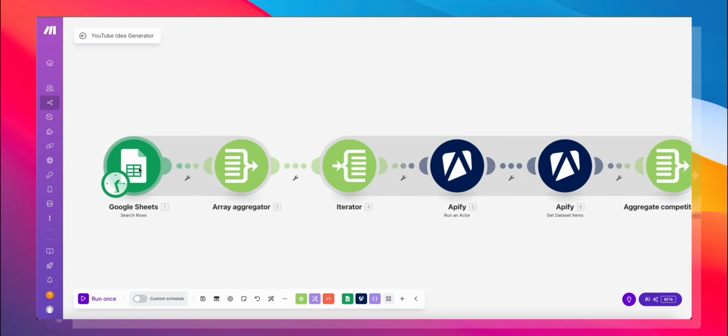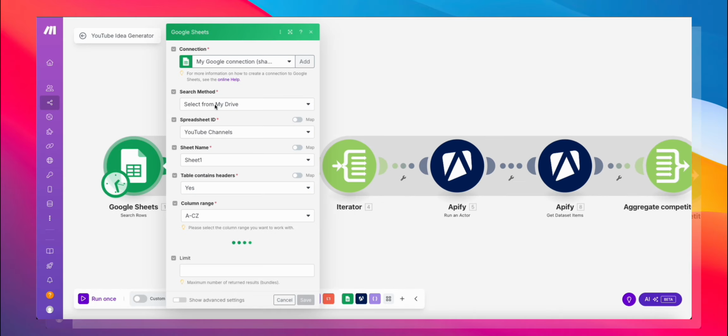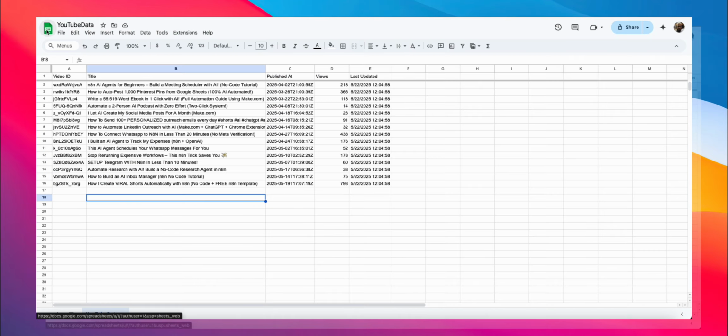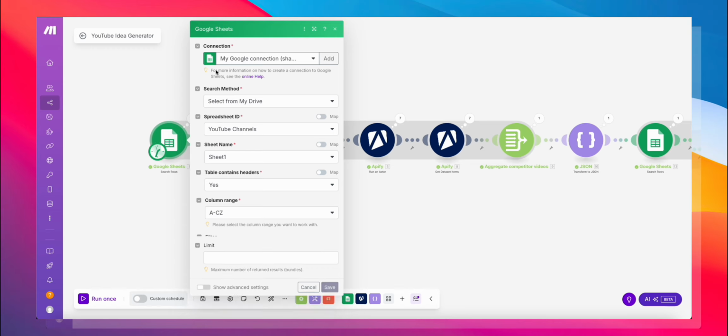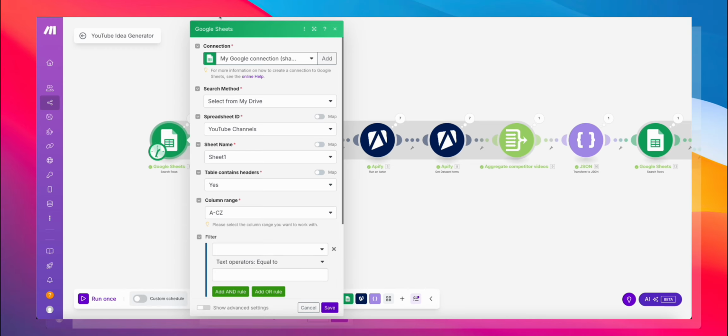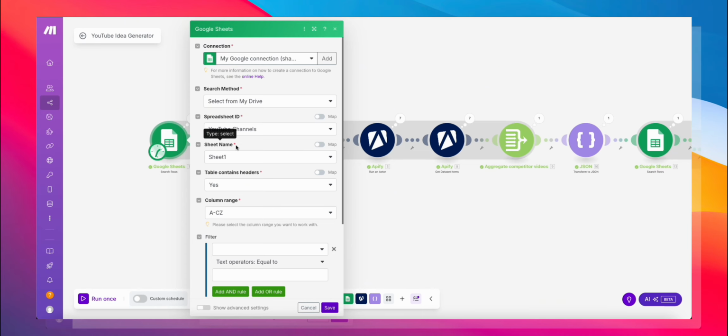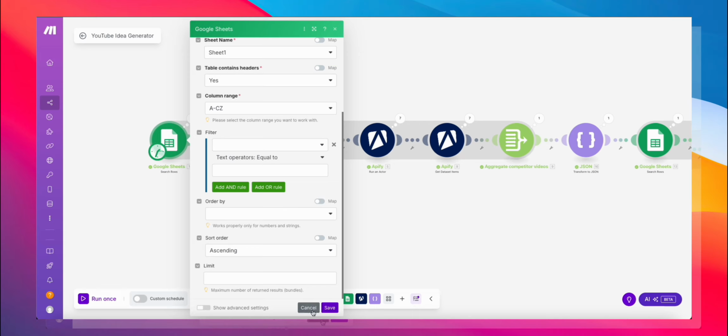So the first node that I have set up is a Google Sheets node, which is connected to the YouTube channels sheet. So I'm going to go back into Sheets and I'll show you that particular one. I've got a spreadsheet called YouTube channels, which you can see over here. These are just some of the similar channels in my niche, which I can get inspiration from. So I have all of these here. And what this node does is that it is going to pull all of those rows.